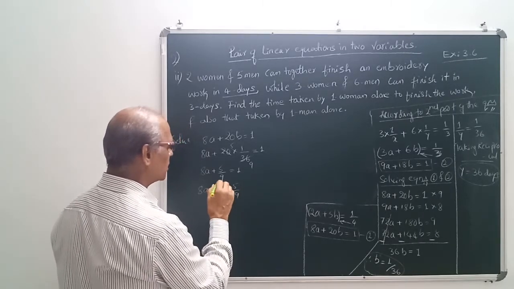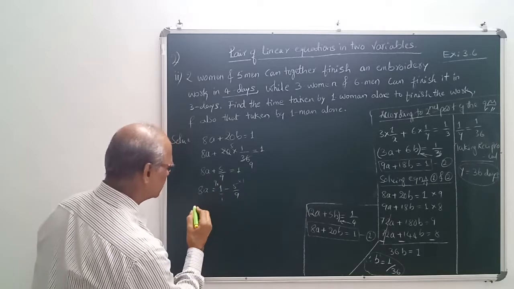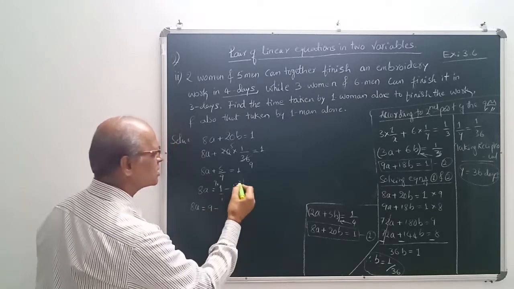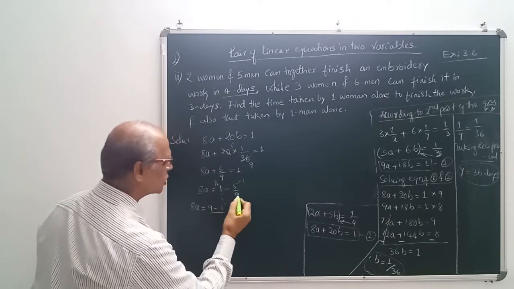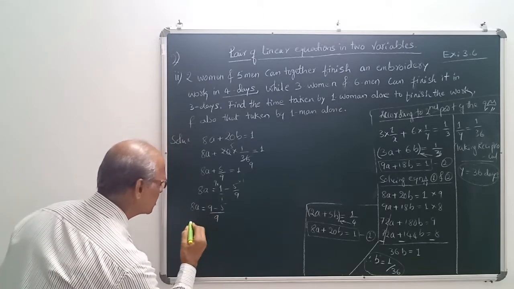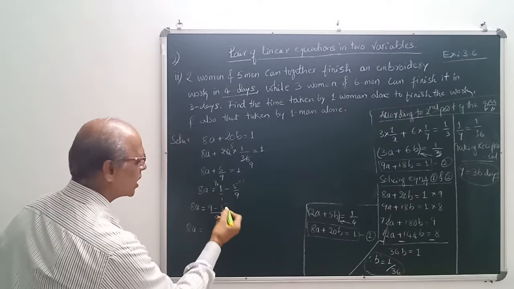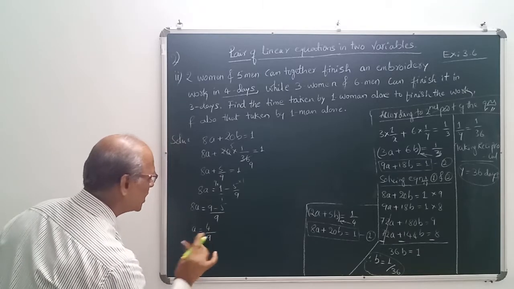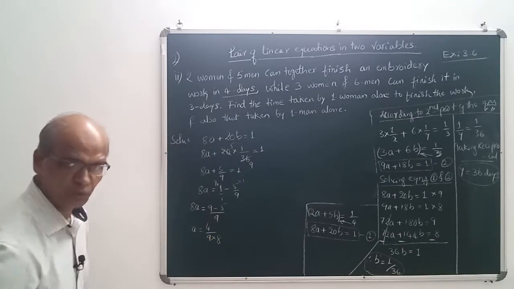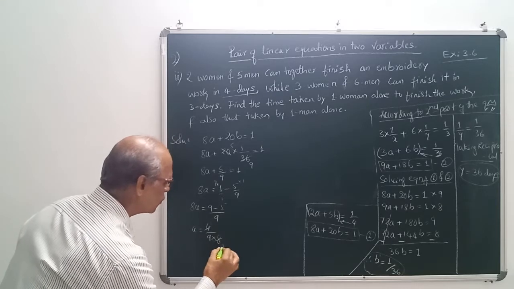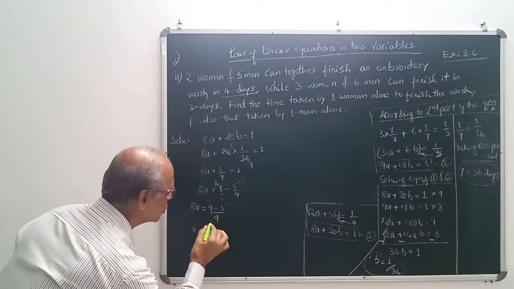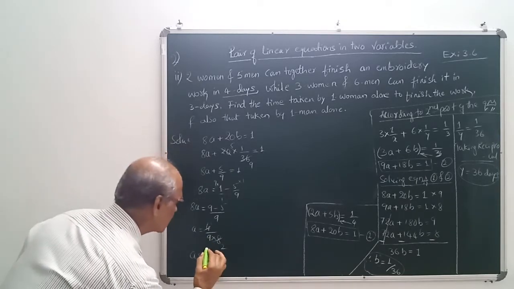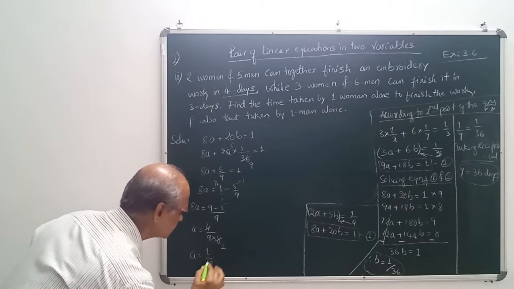That means LCM 9 again: 1 into 9, 9 into 1. That means 8a is equal to 9 minus 5, whole thing divided by your LCM 9. That means 8a is equal to 9 minus 5, which is 4, divided by 9. What I do, a is equal to, directly I will keep, this 8 will come down to reduce one step. Now 4 1s are 4, 4 2s are 8. What is this a? a is equal to 1 by 9 into 2, that is 18. That means this is 1 by 18. This is our a value.